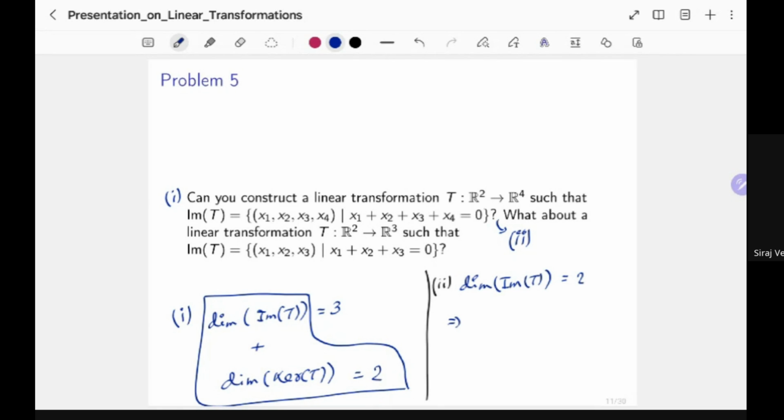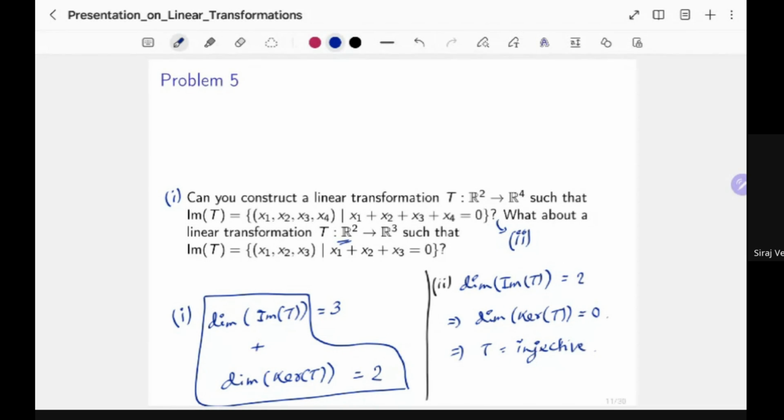Which implies from the rank-nullity theorem that the dimension of the kernel of T equals 0, because this is dimension 2, which means that T is injective. T has to be injective. If such a linear transformation is to exist, then T has to be injective.